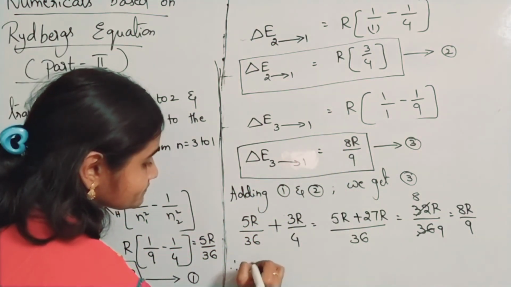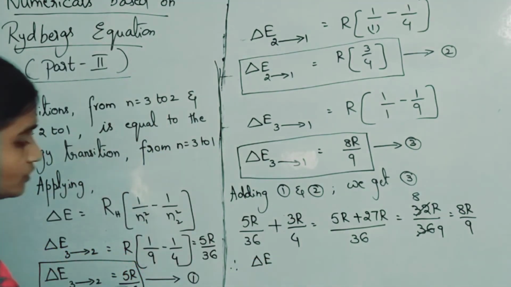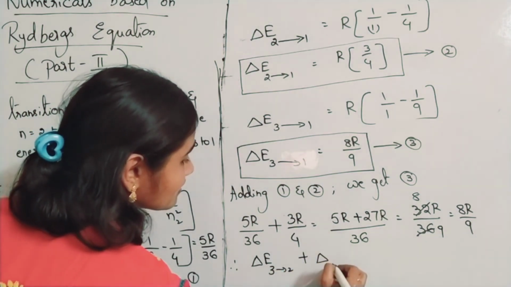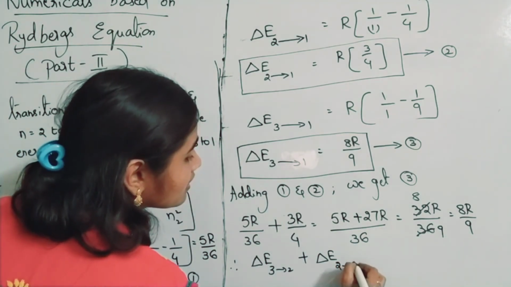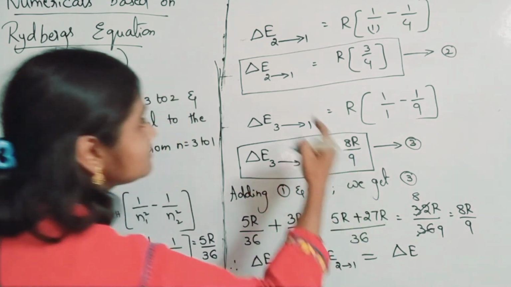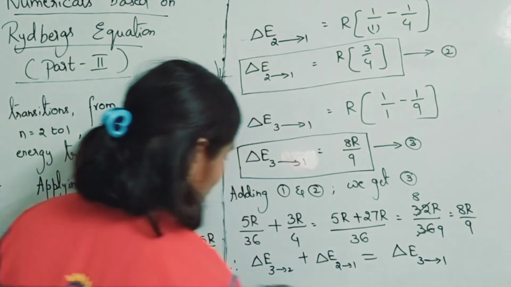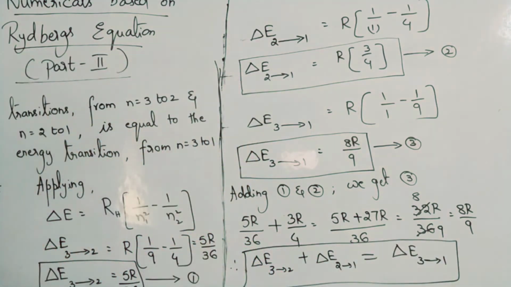Therefore delta E from 3 to 2 plus delta E from 2 to 1 is equal to delta E from 3 to 1. Okay, so hence proved. So like this, this kind of model sums will be there.